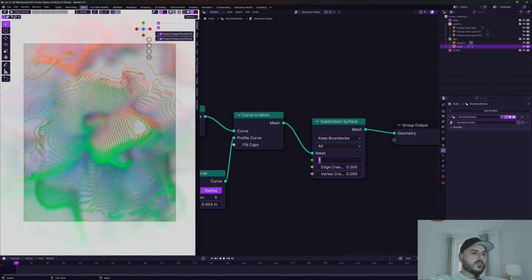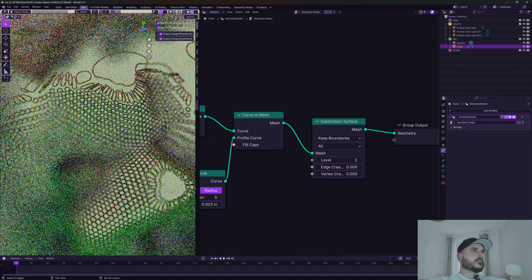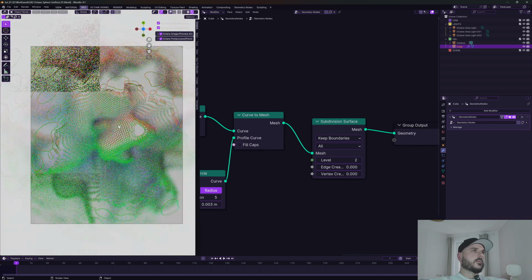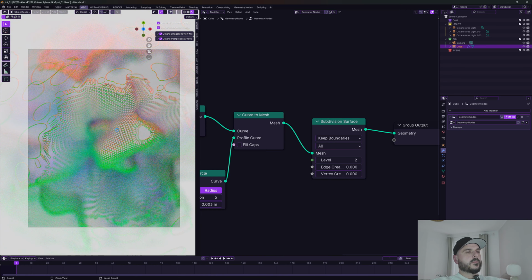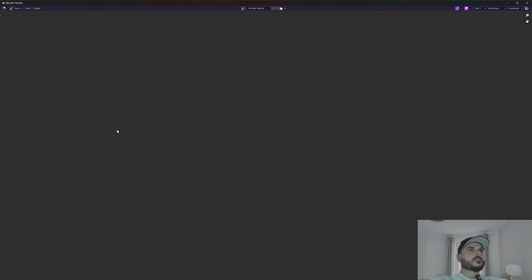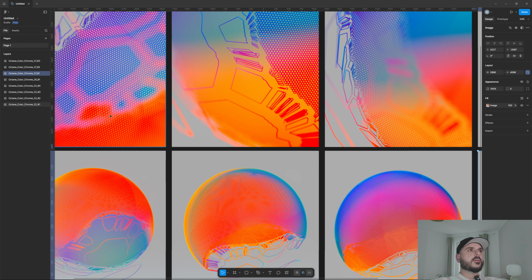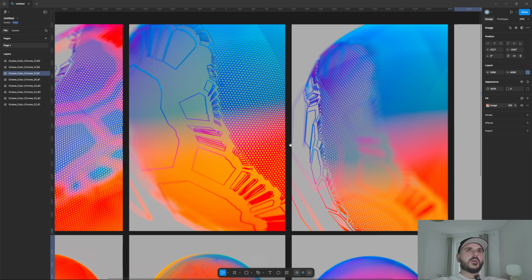So I think 2 levels are enough for this. Okay, let's render this. Yeah, so these are some images I made with this technique.